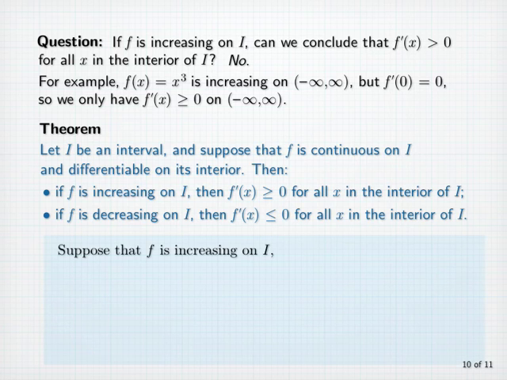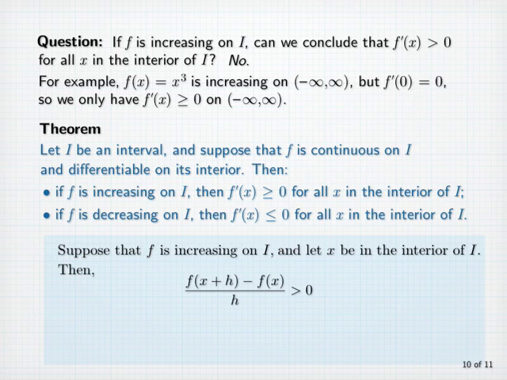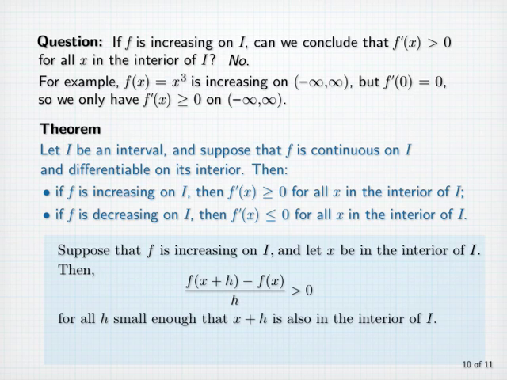To prove this, we can simply use the definition of the derivative as well as the property of limits. Suppose that f is increasing on I, and let x be in the interior of I. Then, the difference quotient f of x plus h minus f of x divided by h will be positive for all h small enough that x plus h is also in the interior of I. This is because if h is positive, f of x plus h is greater than f of x, and if h is negative, then f of x plus h is less than f of x. And so the quotient turns out to be positive in both cases.